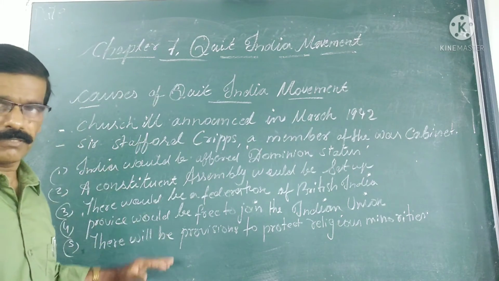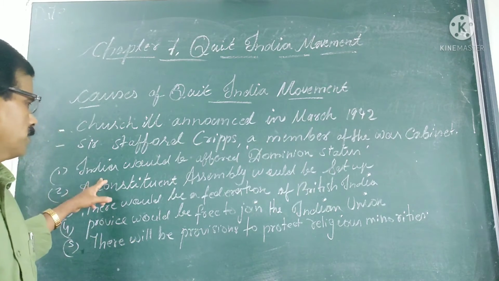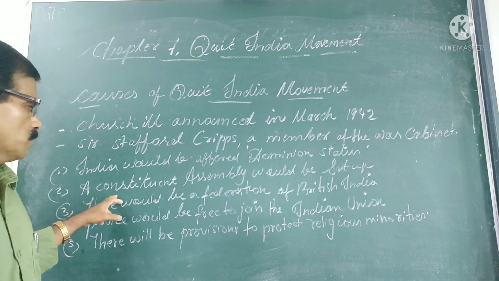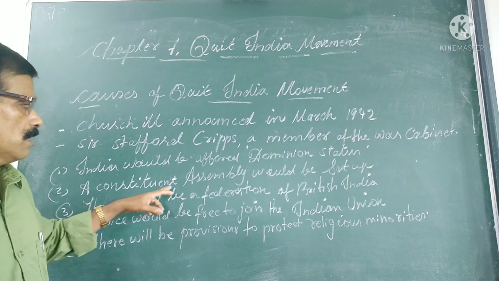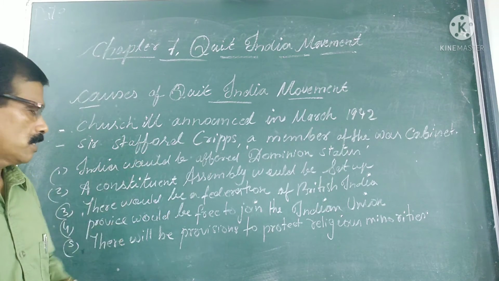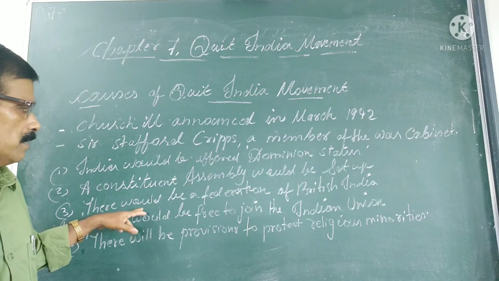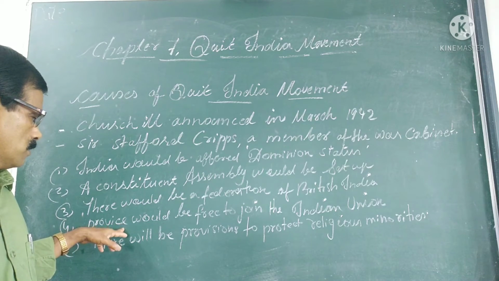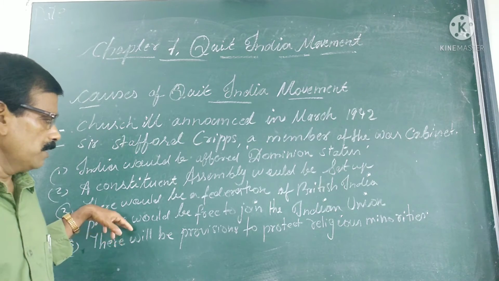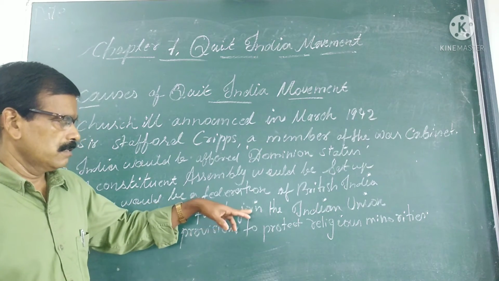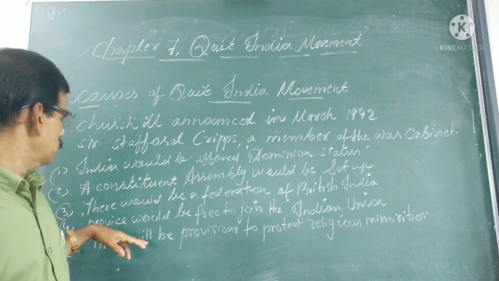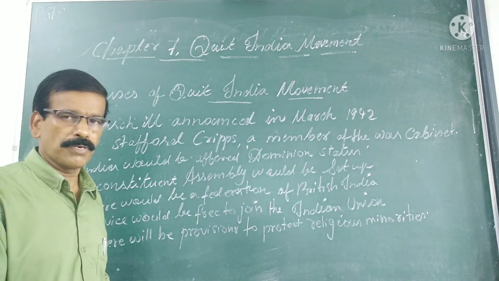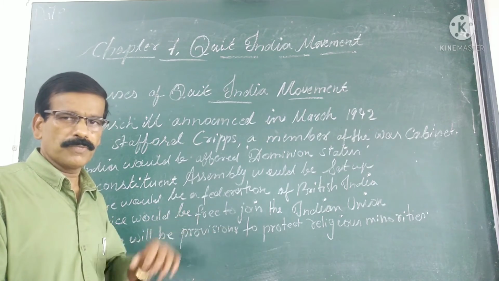These promises are as follows. First, India would be offered dominion status. Next, a constituent assembly would be set up. Next, there would be a federation of British India. Another point is that provinces would be free to join the Indian Union. Next, there would be provisions to protect religious minorities. So these are the main offers of the Cripps mission.